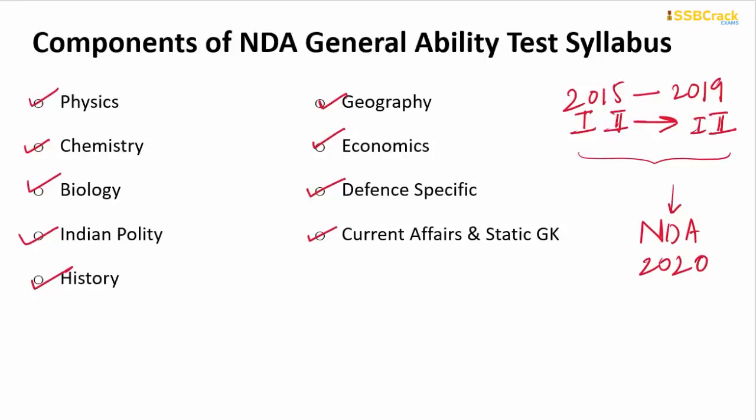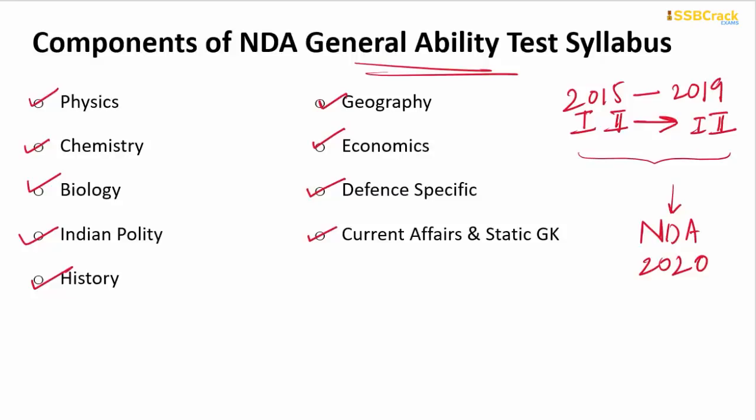Stay tuned, and be attentive while listening to what I'm telling, because each and every point is extremely important. If you want to qualify the NDA examination, it is extremely important to qualify the GAT test also. The GAT paper is considered to be one of the easiest and also one of the most difficult papers set by the NDA question paper setters. So you have to always remember this. Scoring in mathematics and scoring in English is different, but scoring in the general subjects is very different.